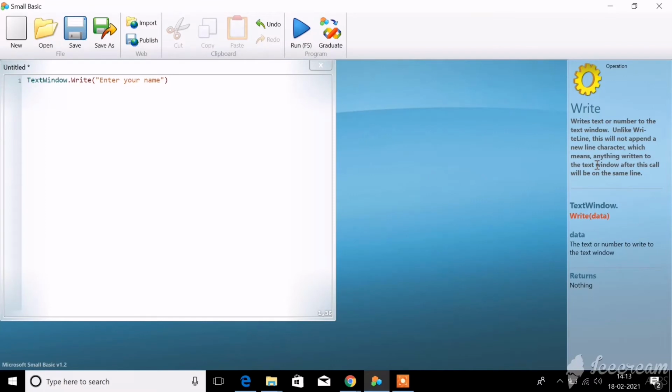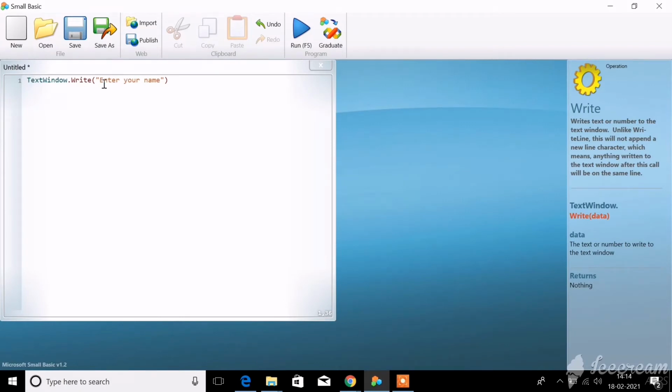Look at your screen, dear children. I have typed text window dot write, and within the bracket I have entered "enter your name". Even if you run this alone, you can get output. So shall we try with this only one line program? You're instructing your computer to type a line. So this write, and within the bracket you have entered something, isn't it? So this is called the write line command.